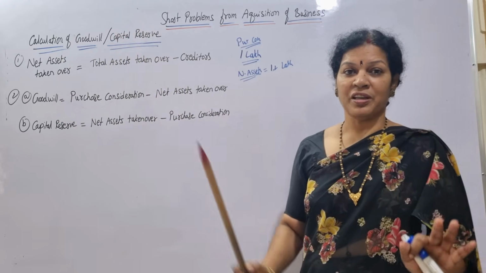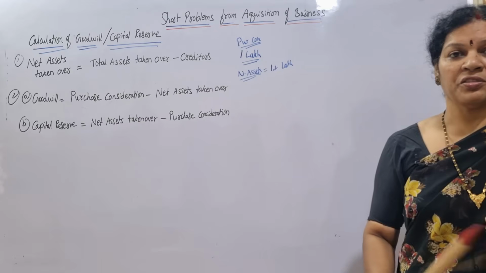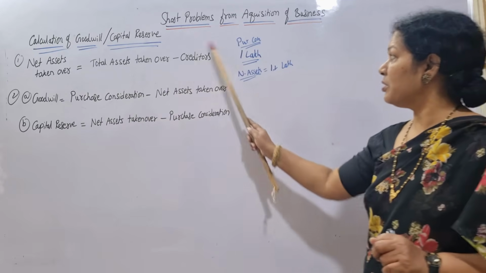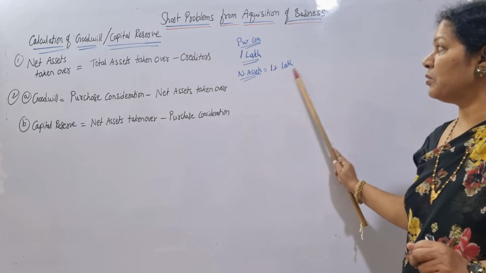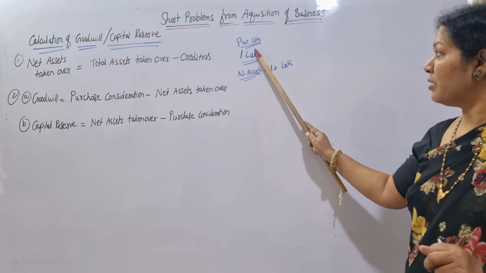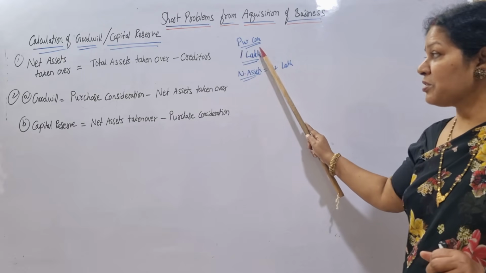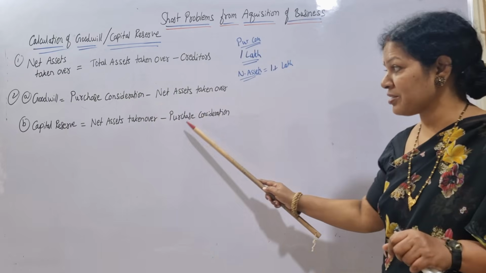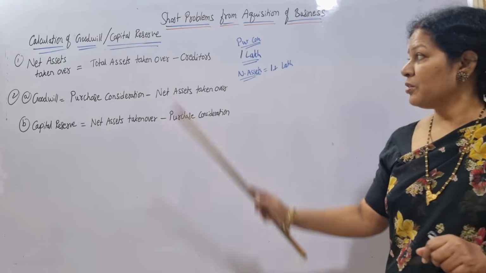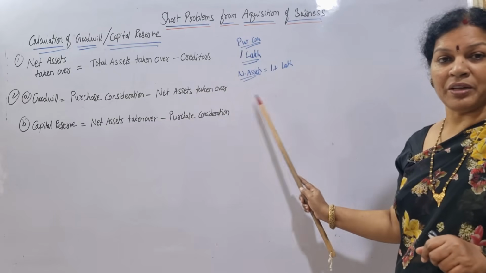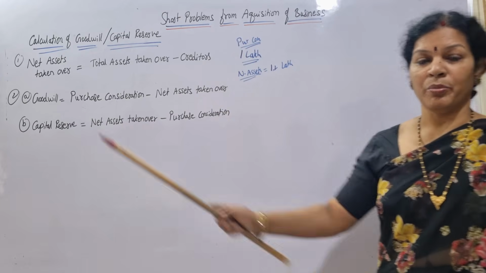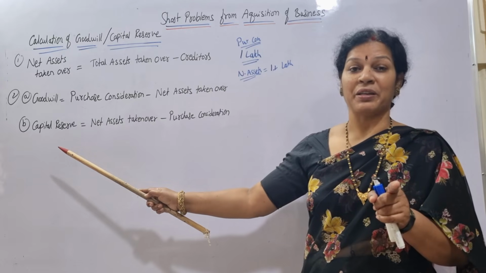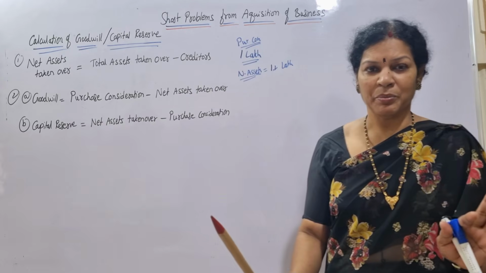Ultimately, point number 1 is to find out the net assets taken over: total assets minus creditors. Now according to this value, if you compare net assets taken over with purchase consideration and purchase consideration is more, it is goodwill. If purchase consideration is less, it's a capital reserve. So based on this amount, comparing with the net assets, you will get either goodwill or capital reserve. Able to remember?